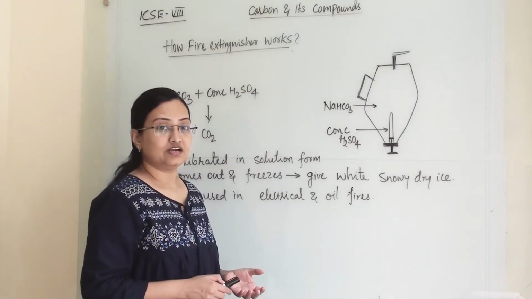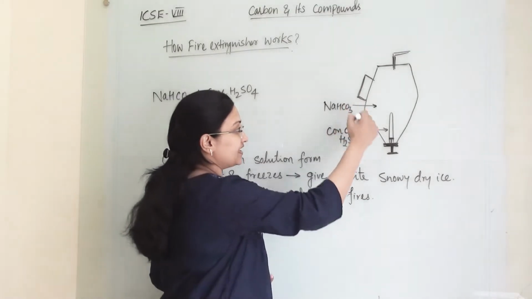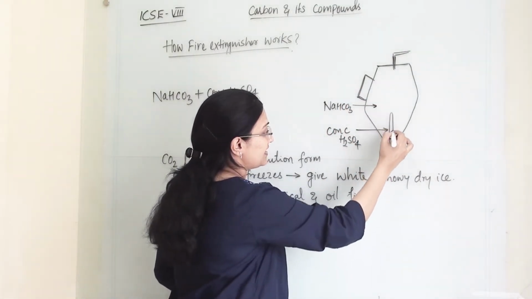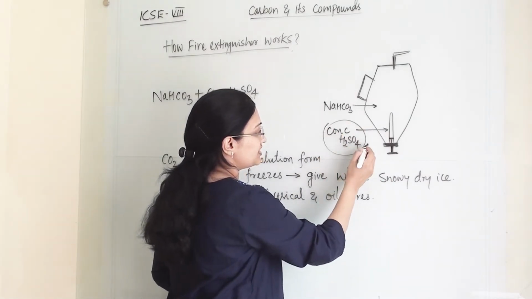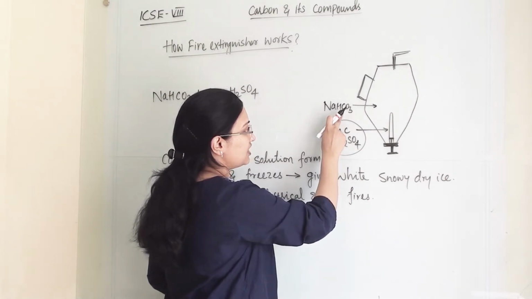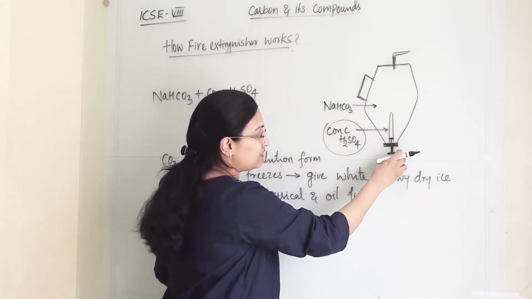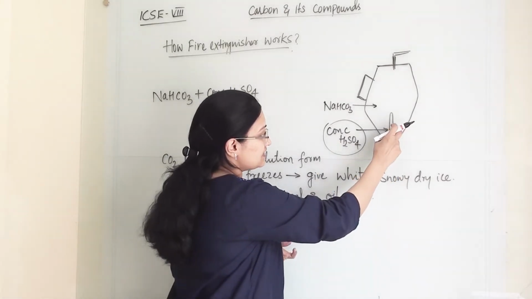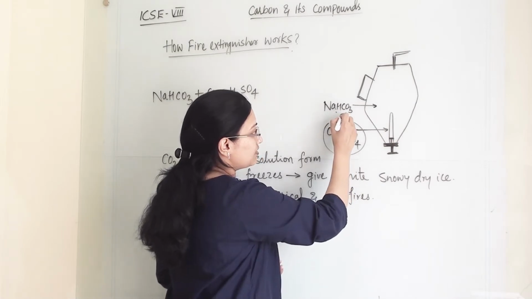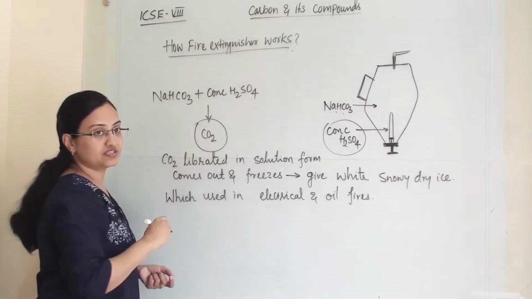Now let us see how a fire extinguisher actually works. This is a fire extinguisher, and in this small test-tube-like vessel we have taken concentrated H2SO4, and in this vessel we have taken sodium hydrogen carbonate, sodium bicarbonate. When we pull this valve, the concentrated sulfuric acid will mix with sodium bicarbonate, and this reaction will give us carbon dioxide gas.